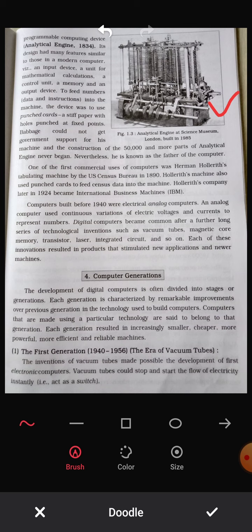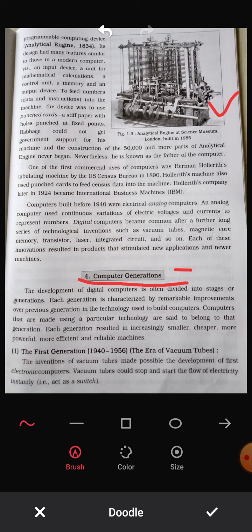Okay students, now next is computer generations. I will show you some pictures related to the computer generations.